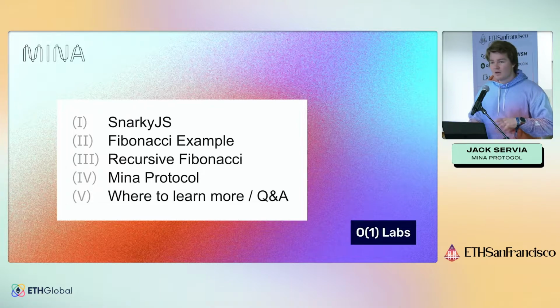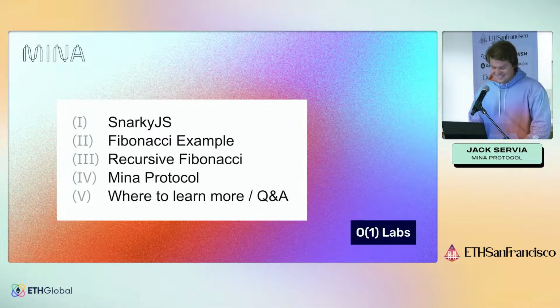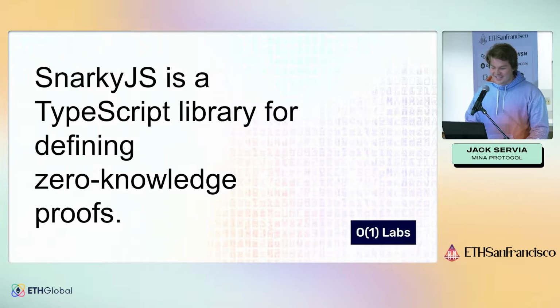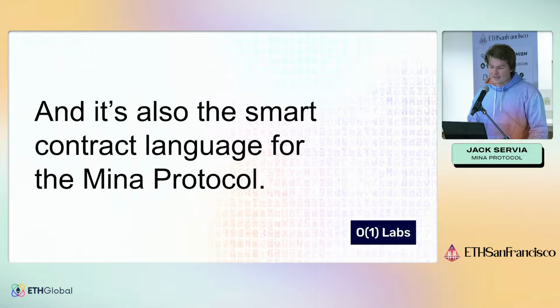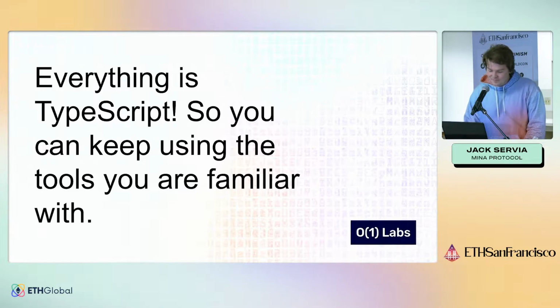We'll talk about the Mina protocol, which is sort of like a more general, sorry, we'll jump into it. So SnarkyJS is a TypeScript library for defining zero-knowledge proofs, and it's also the smart contract language for the Mina protocol. It looks like this, but you don't have to worry too much about that because we'll dive into a lot more detail in just a second.